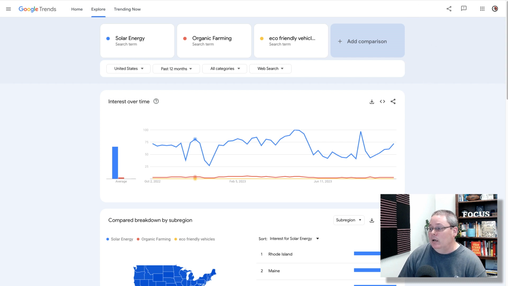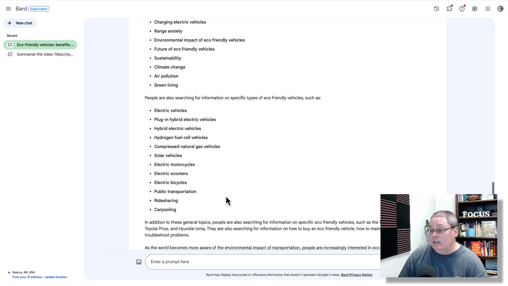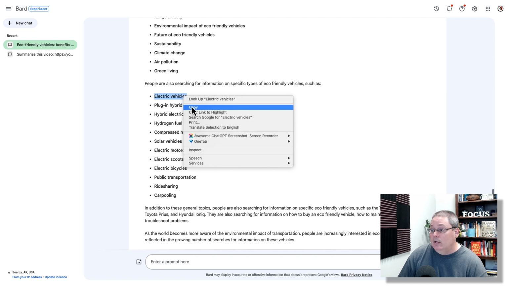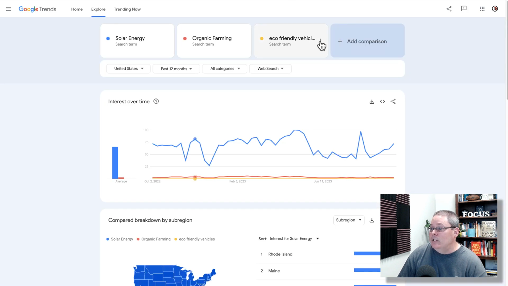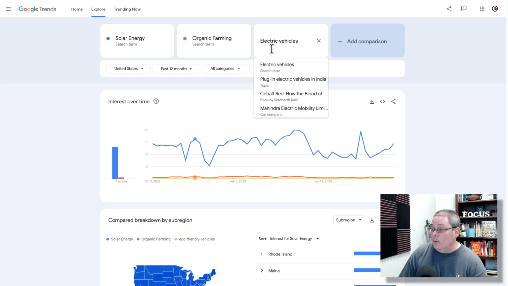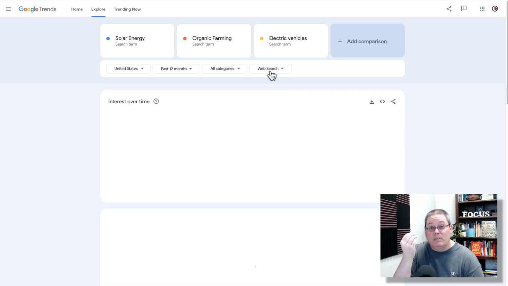So we go back to Bard and we explore this a little further. And we can see here that people are interested in electric vehicles. So instead of eco-friendly vehicles, we might change this to electric vehicles and copy that, go back here and change this search term and see if we get a little extra volume. Because again, at the end of the day, as marketers, we're looking for keywords or terms, but we're trying to focus in on those keywords and terms, understand what niche they're in or what specific topic we can talk about to generate traffic.